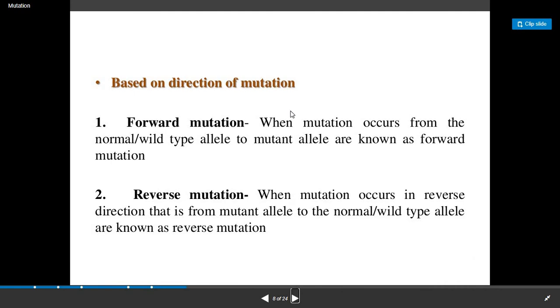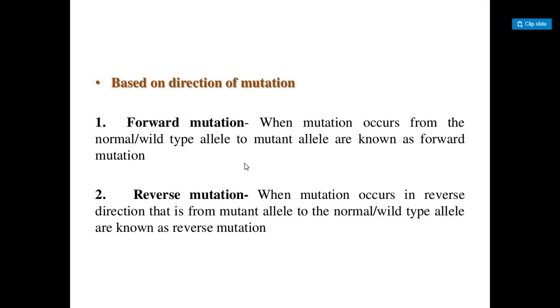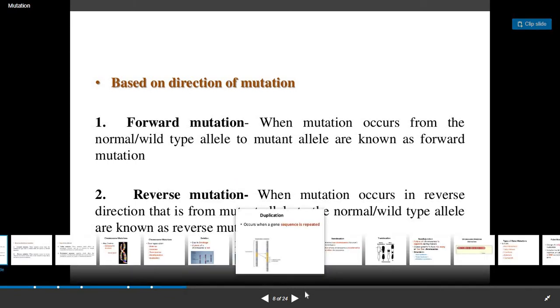Based on the direction of mutation, there is the forward mutation. It occurs from the normal wild type allele to the mutant allele. It is known as forward mutation, meaning from the wild type or the original individual, it gets converted into the mutant individual, or the allele is converted into the mutant allele. Reverse mutation is when mutation occurs in the reverse direction, that is from the mutant allele to the normal type.